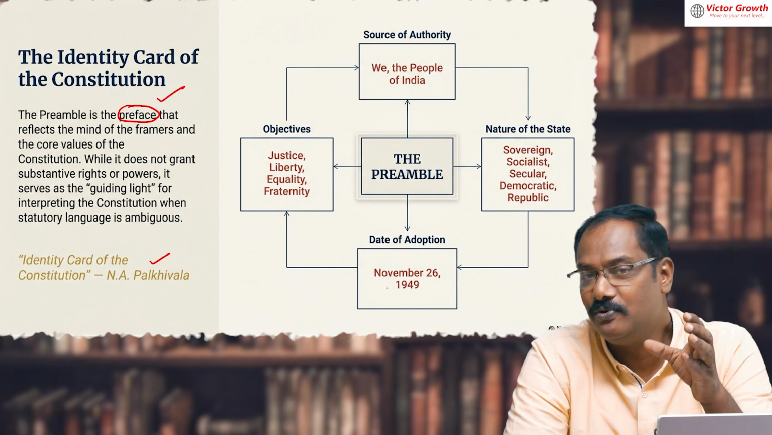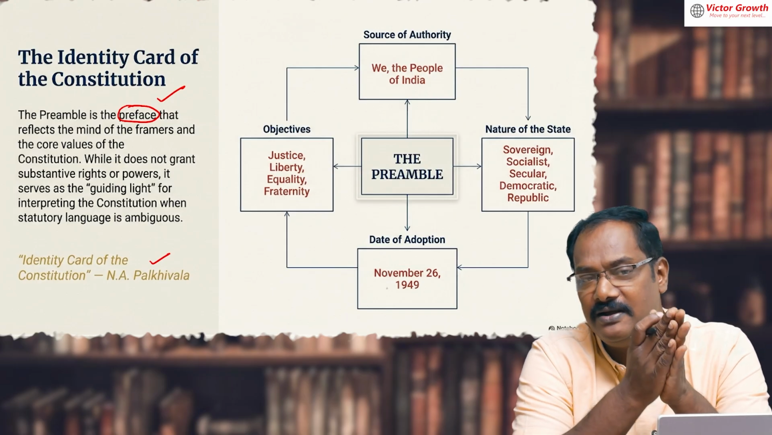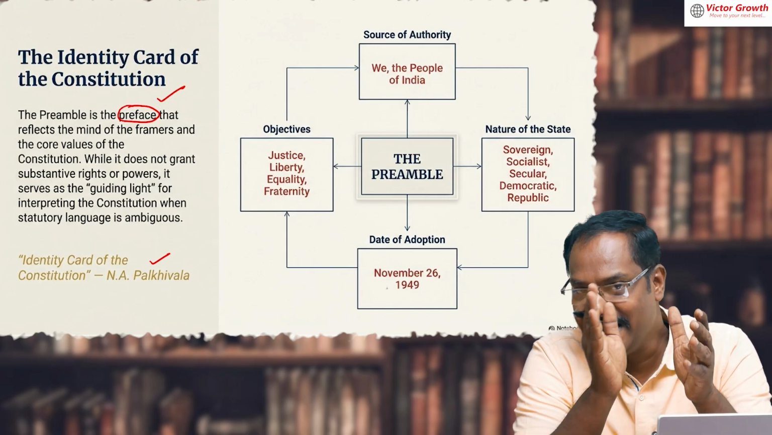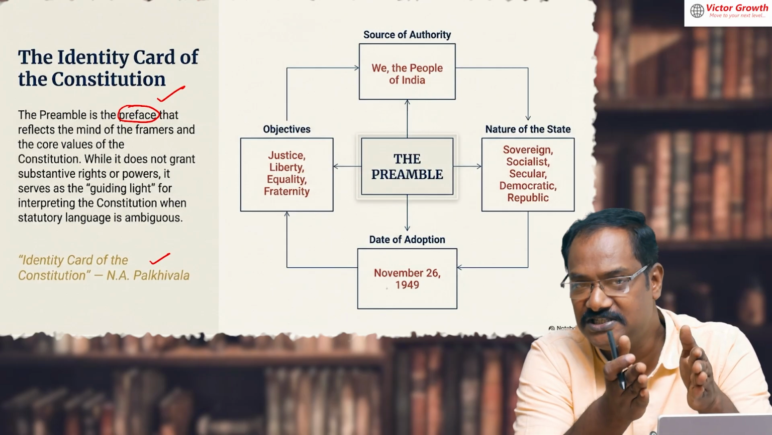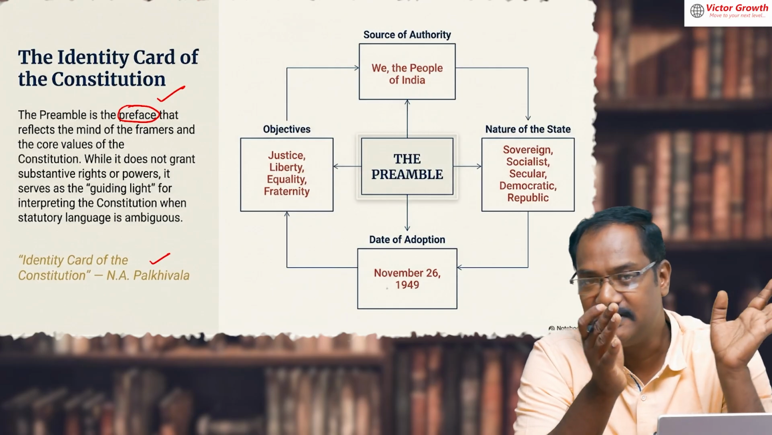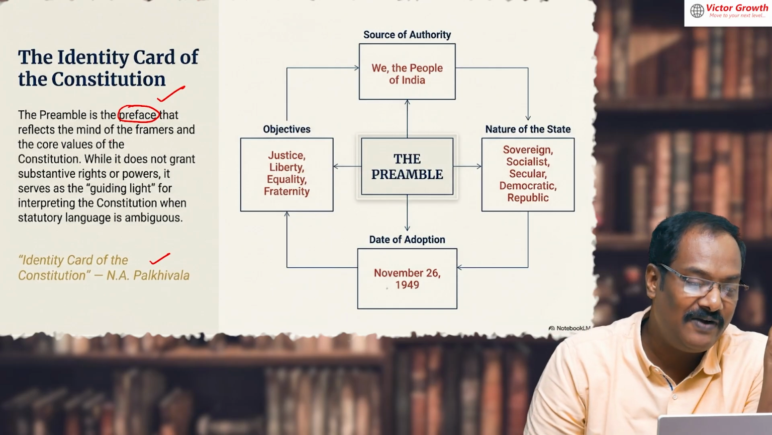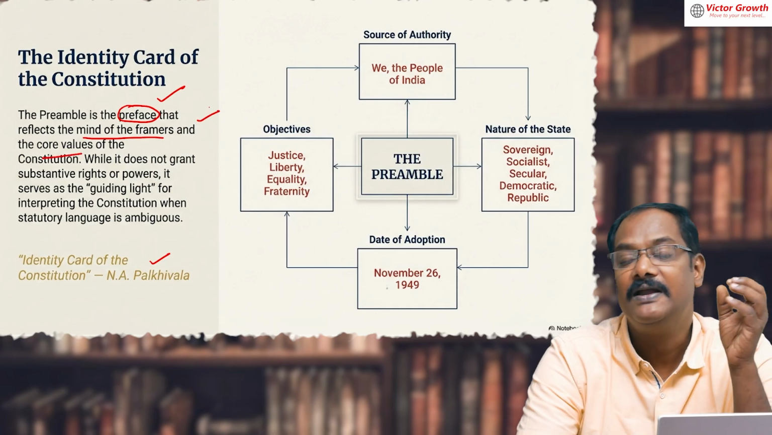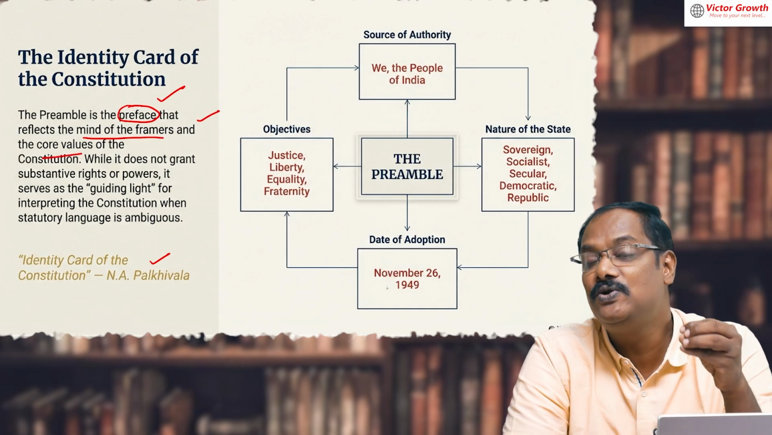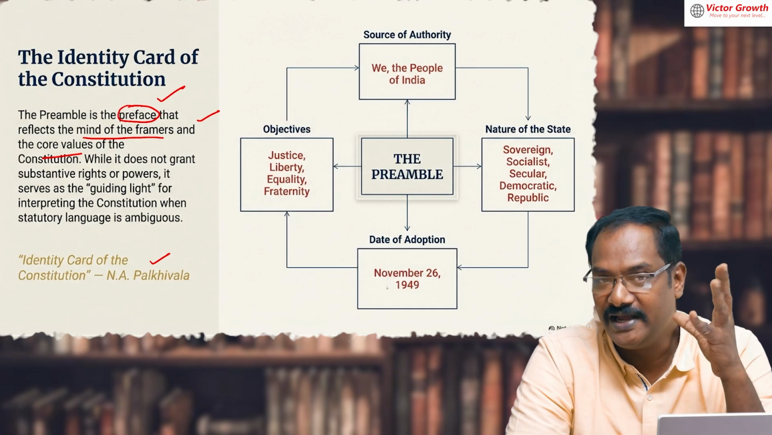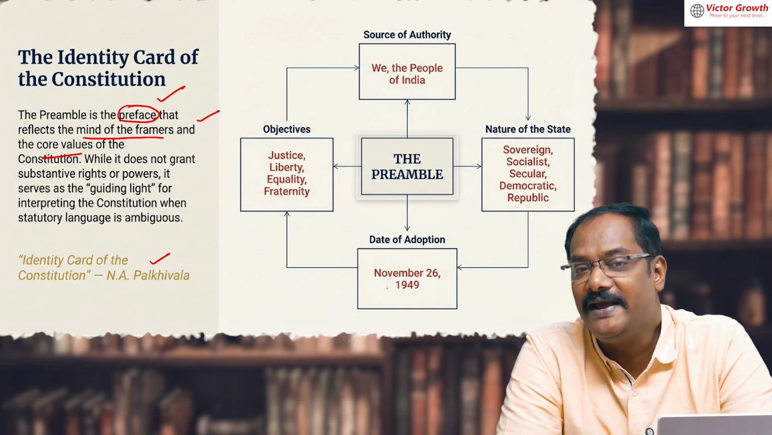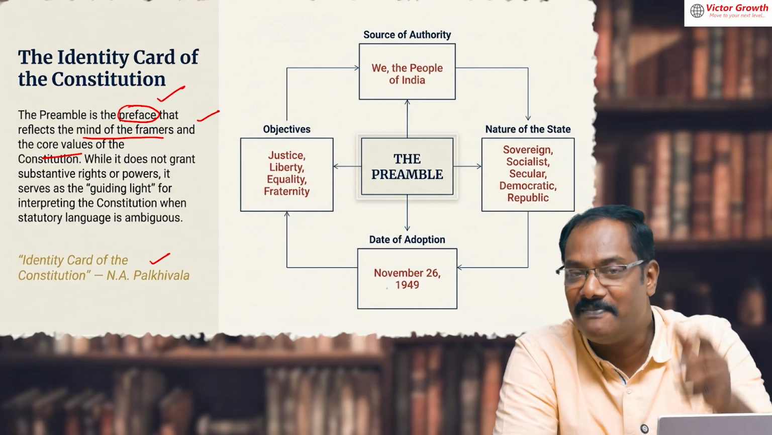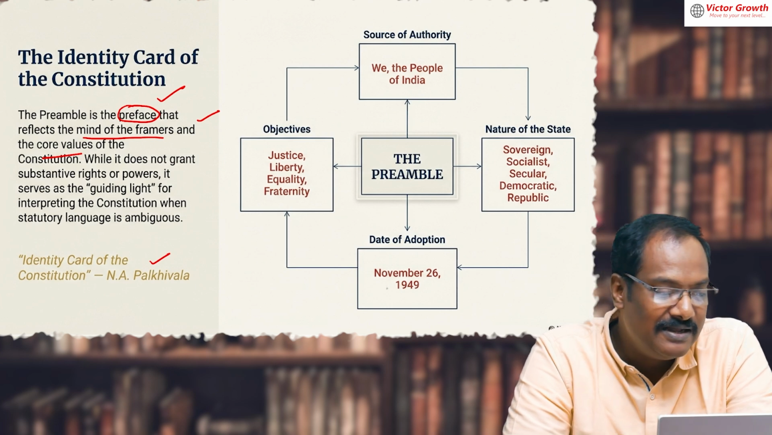The Preamble is known by the name Preface to the Constitution. Like in any book, like Lakshmikant, the first thing is the preface. In our Constitution, the first page is a preface, and that is nothing but the Preamble. It reflects the minds of the framers of the Constitution. Please note this down: the Preamble is called a key to the minds of the makers of the Constitution. What was in their minds, we can understand by reading the Preamble.